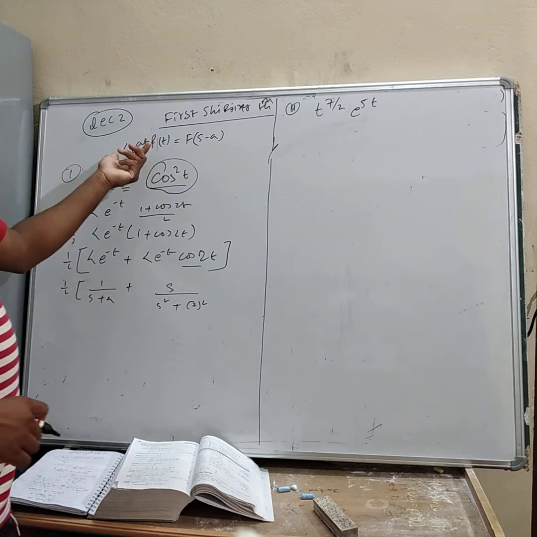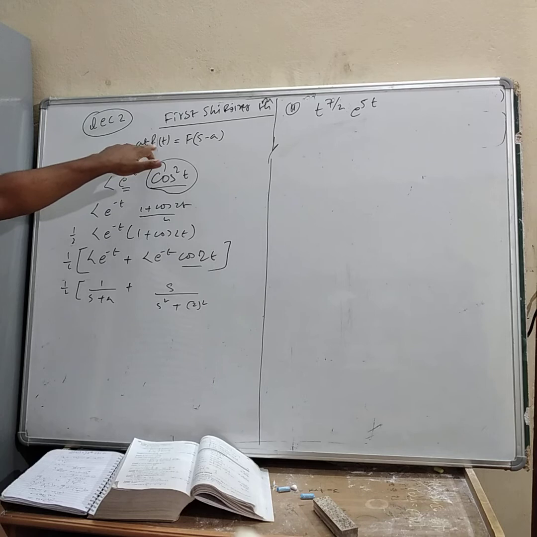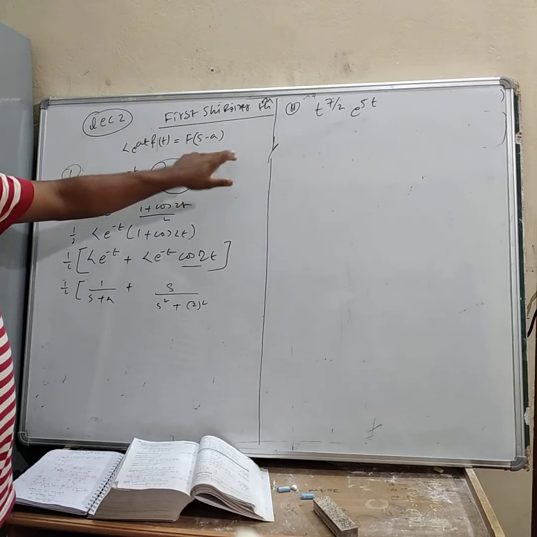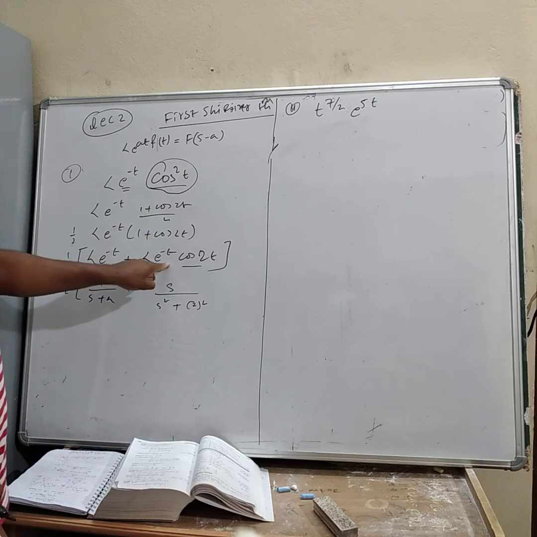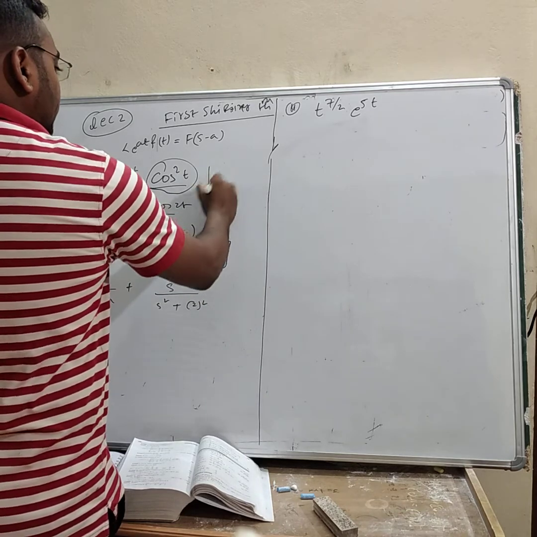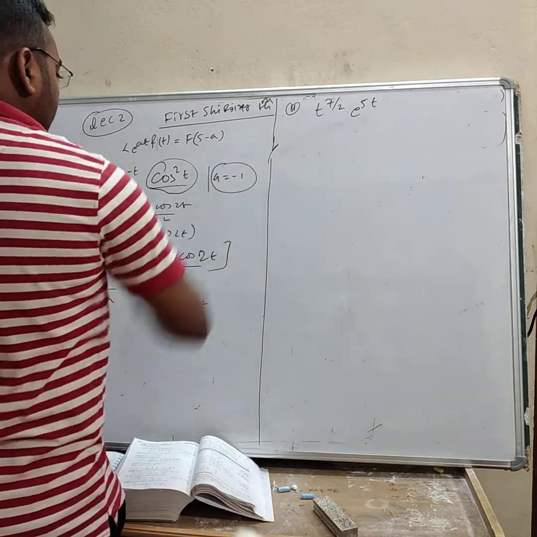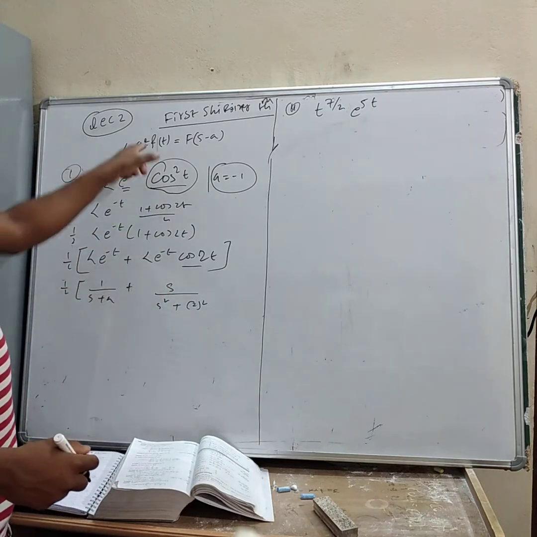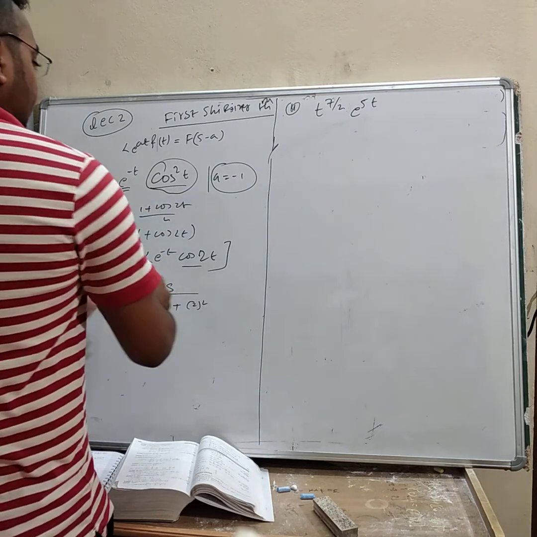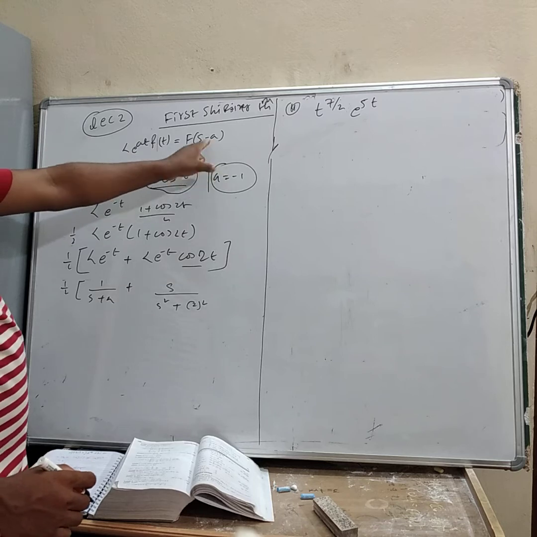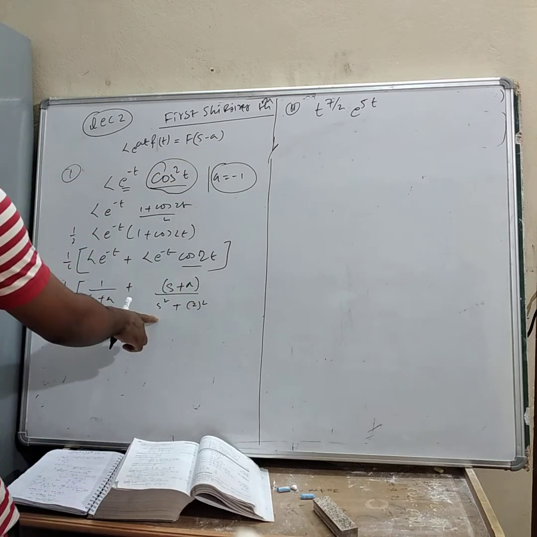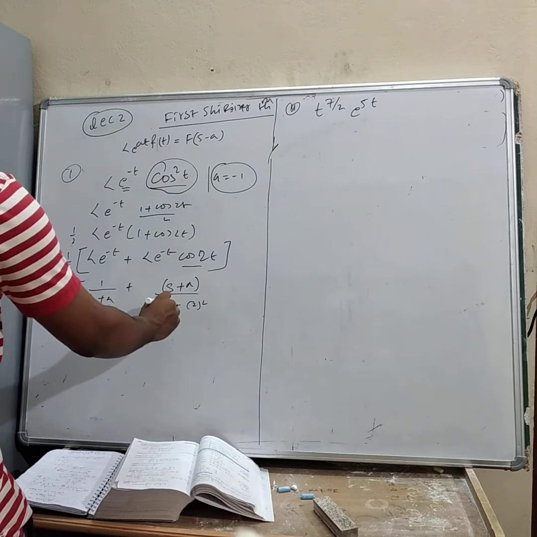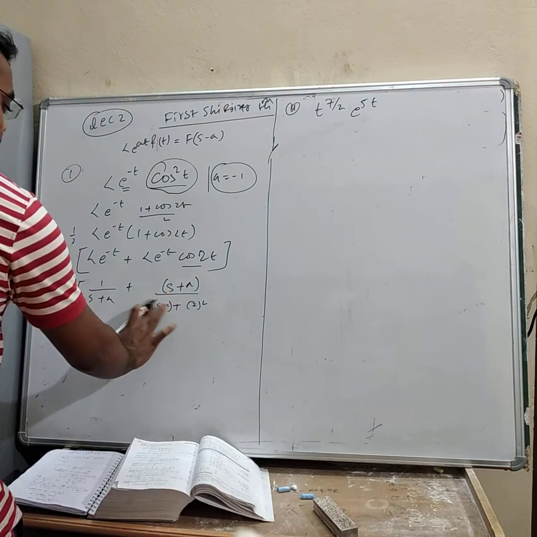Now see, the formula is e to the power at f of t is equal to f of s minus a. Here it is minus a, there is minus, isn't it? Here the value of a will be equal to minus 1. So here will be minus 1, and minus minus gets plus. It will be s plus a, and here also will be s plus a whole square.